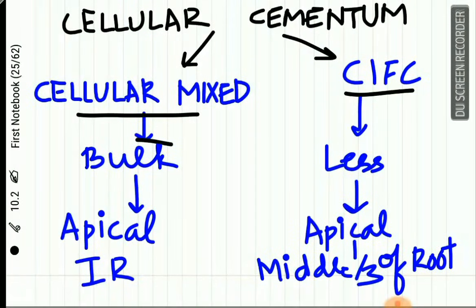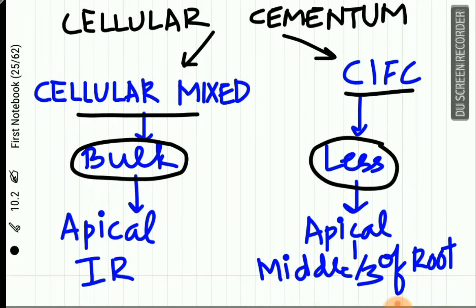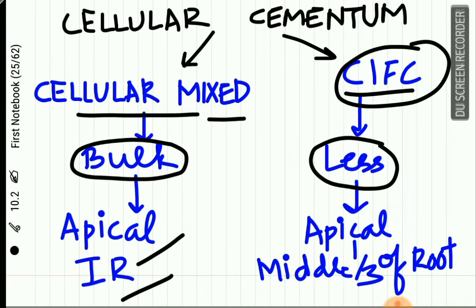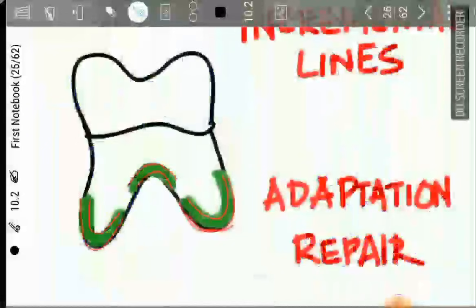The cellular mixed fiber cementum is present in bulk, while the cellular intrinsic fiber cementum is very little. The cellular mixed fiber cementum is present in the apical 1/3 and also in the interradicular area, while the cellular intrinsic fiber cementum is present in the apical 1/3 and sometimes in the middle 1/3 of the root.